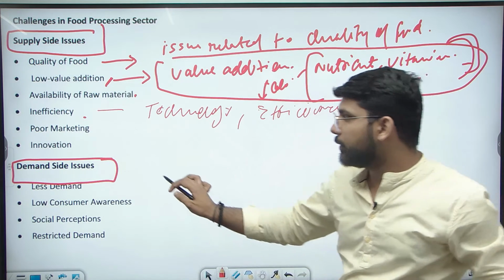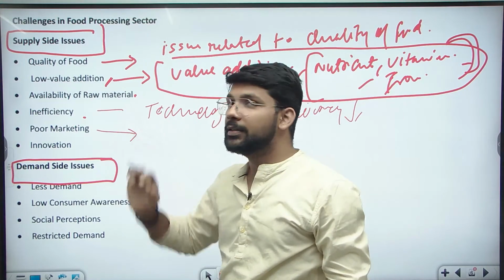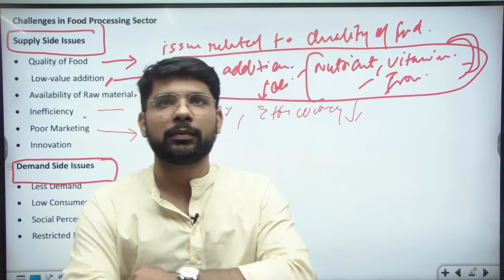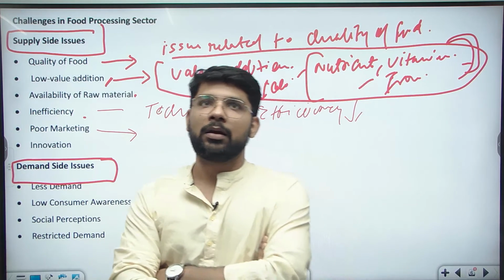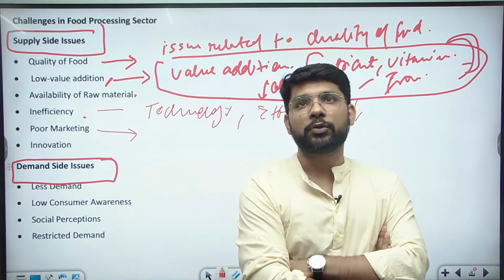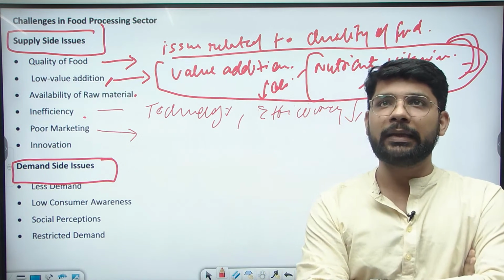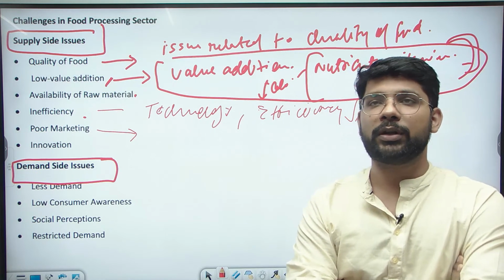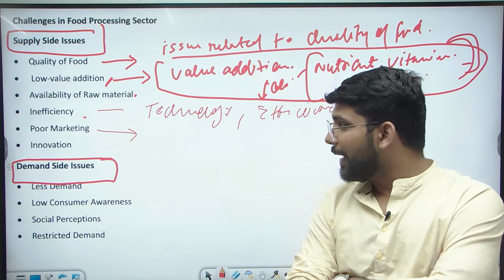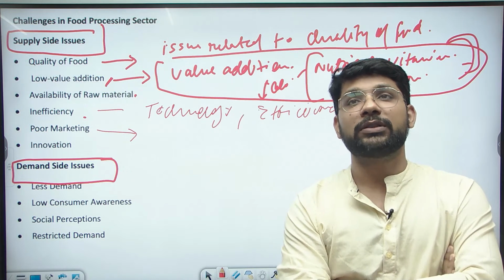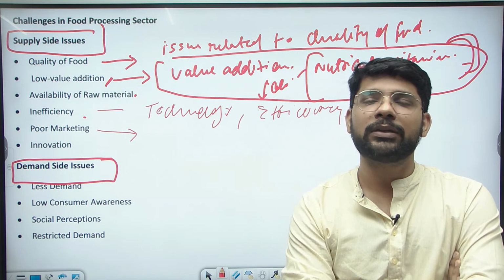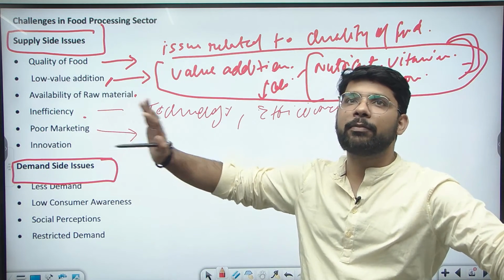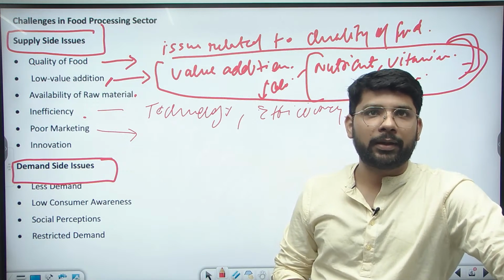Poor marketing of the products. This is also one of the major issues on the supply side. If our packaging material is not good, if we are not marketing our processed food products in the market with a clear idea of the nutrition, with a clear idea of the better product, then that leads to poor marketing. So because of that, demand also decreases. There is a decrease in the demand if we do not market our products as per the demand in the market.